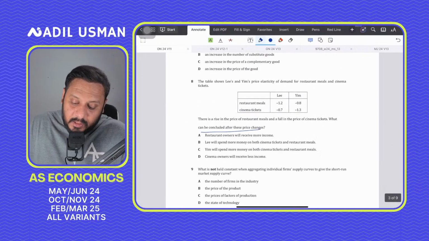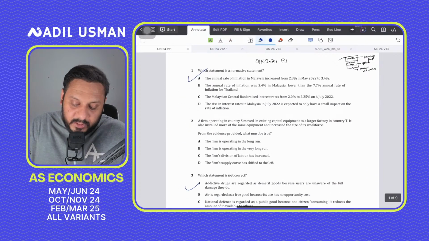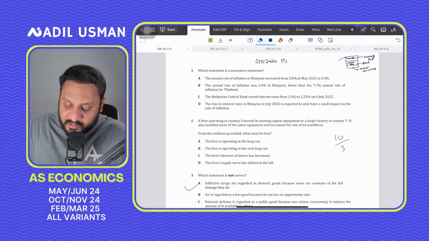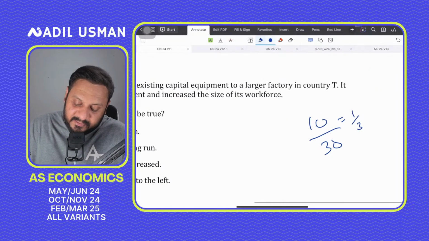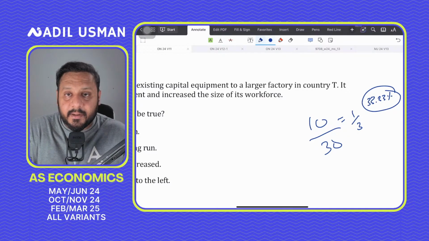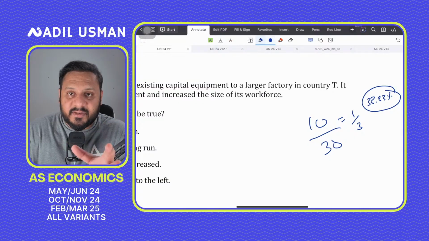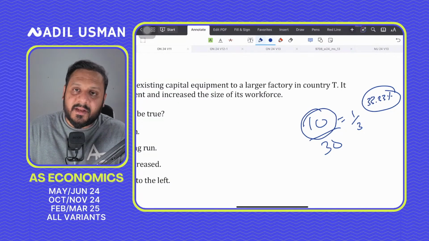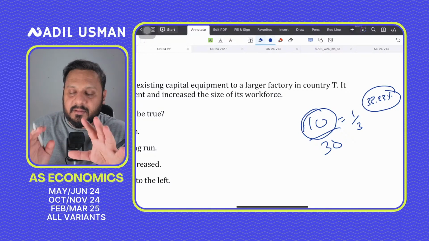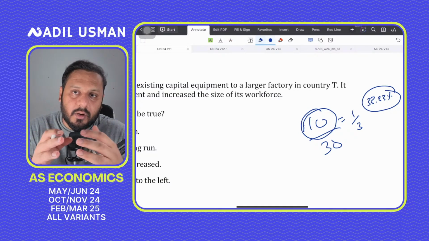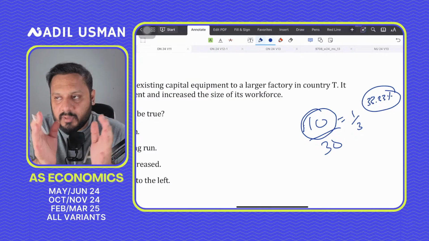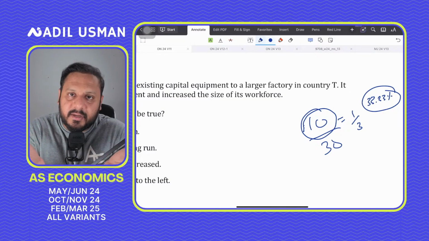Okay? So first, you need to make sure that you attempt the 10 easiest questions. 10 out of 30 is basically 1 out of 3, that is 33.33% of the paper you would have completed very easily, right? So you've made sure that you gain those 10 perfect marks. So you're like, okay, fine, 33% I'm done. Now I need to work on the next 67%, right? This will give you confidence. Not only that, but you will also have an idea of the entire 30 questions.